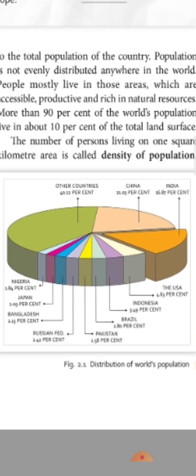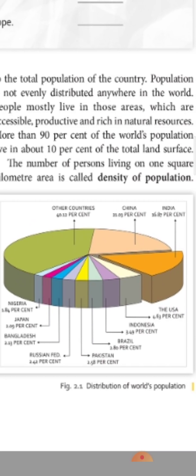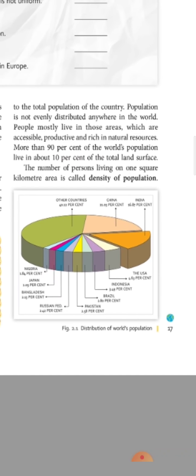Yes, you see, other countries 60.12%. Here China is the first place, India is the second place. Here the small and other countries. Okay, Indonesia, Brazil, Pakistan, Russia, Bangladesh, Japan, Nigeria, these places are mentioned here. After listening to this video, you just read the lesson fully.